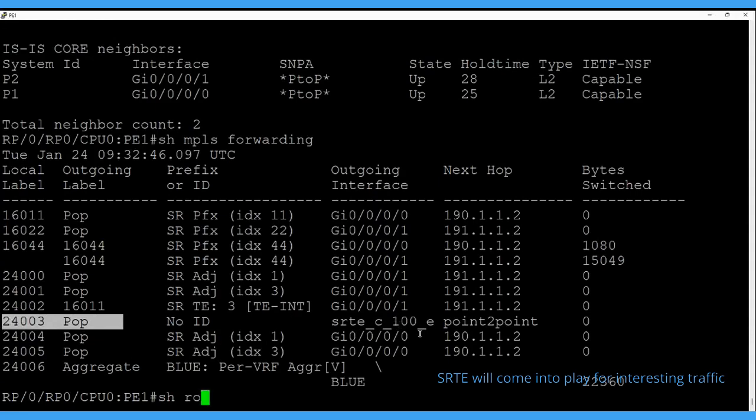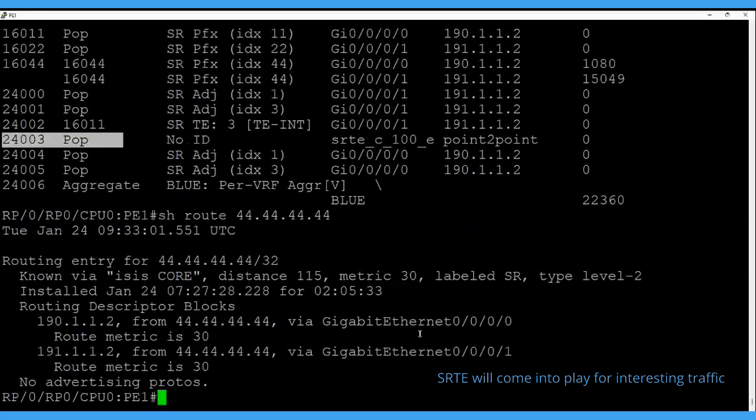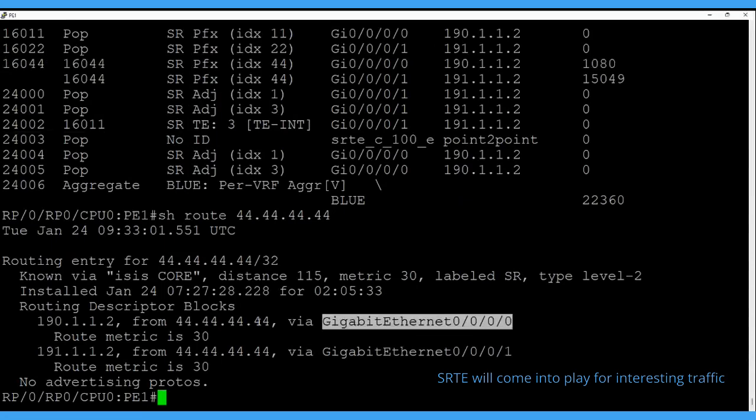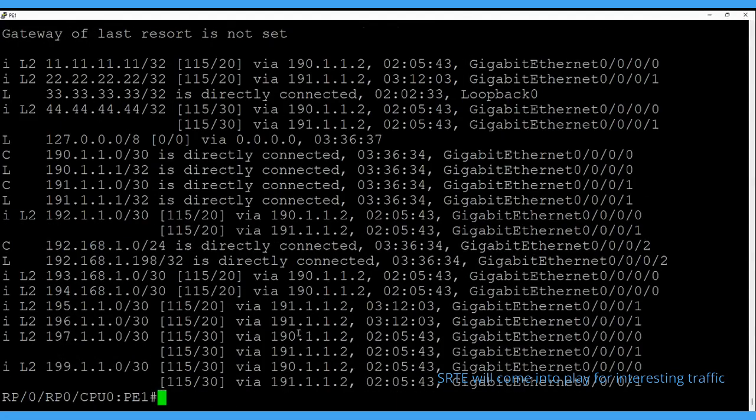And if we check the route 4.4.4.4, it's showing only the two paths via the interfaces. There are no SR-TE routes in the routing table, no route with the next hop being the SR-TE policy. That will only be activated once we get the prefix with the same community.